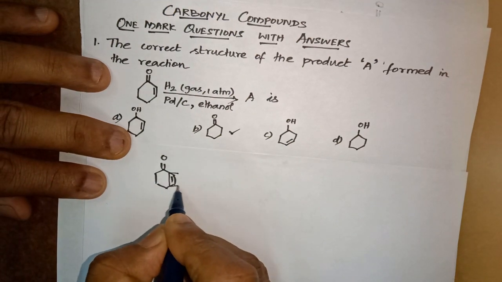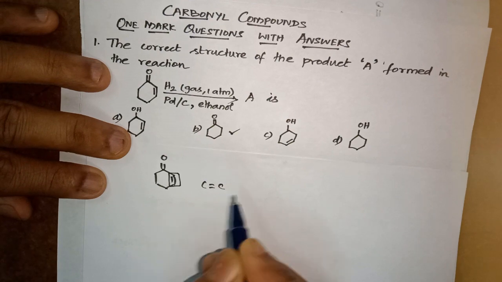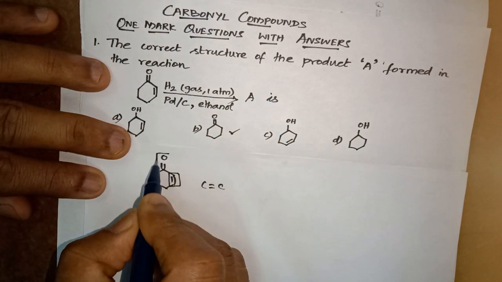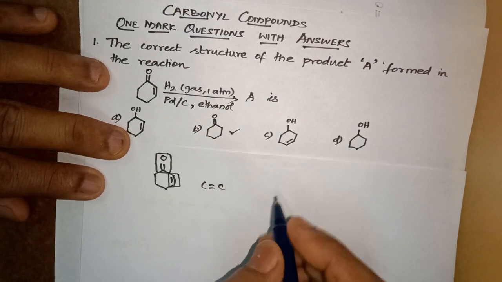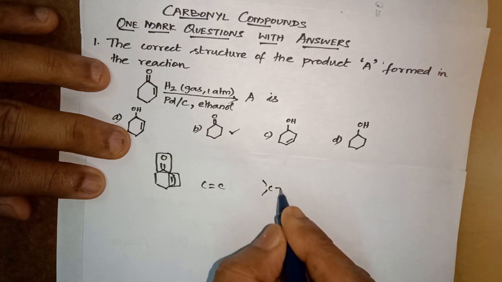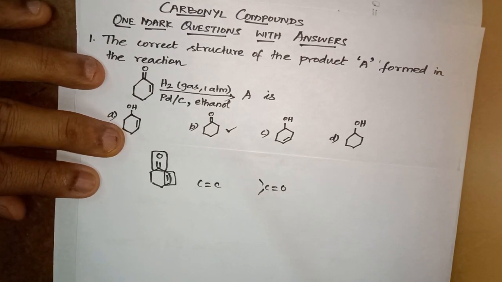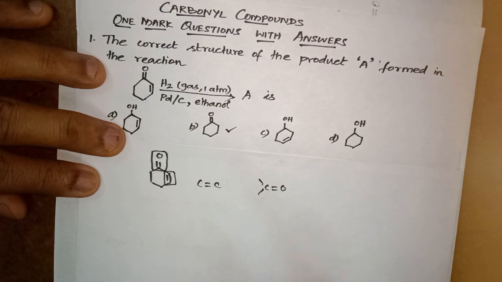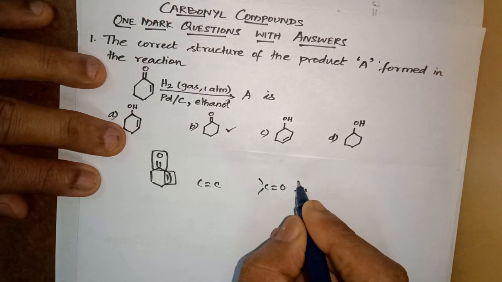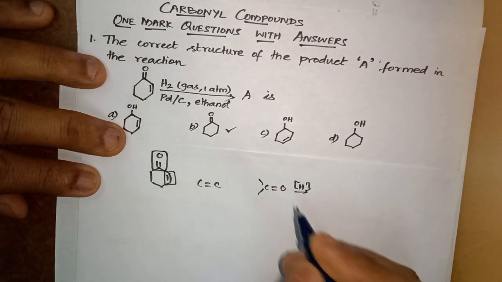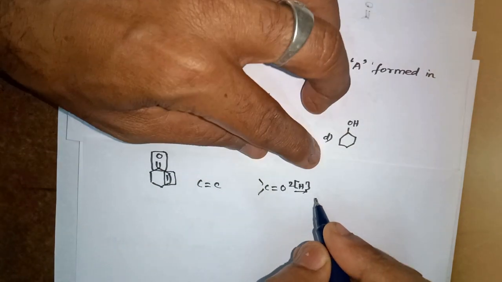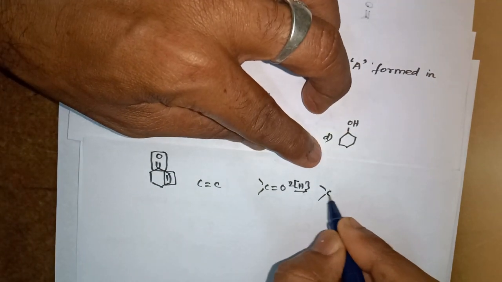One, it may reduce the carbon-carbon double bond. Another, it may reduce the ketonic carbon. If the ketonic carbon is reduced, it is converted to a secondary alcohol, as you all know.